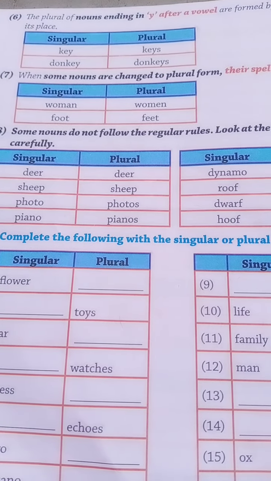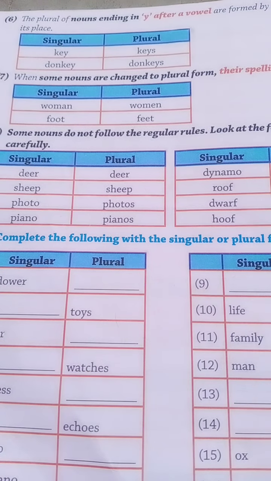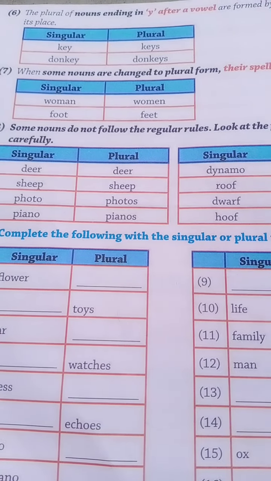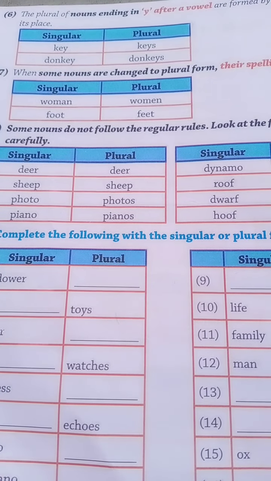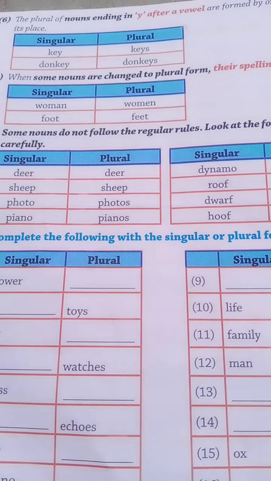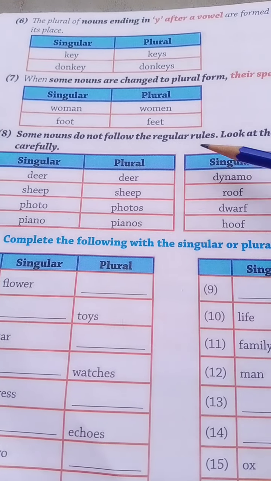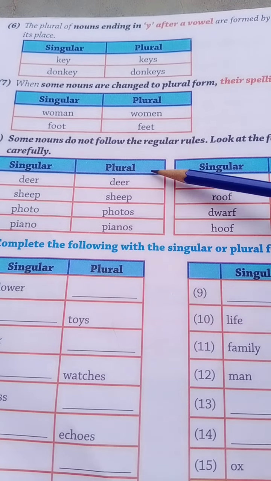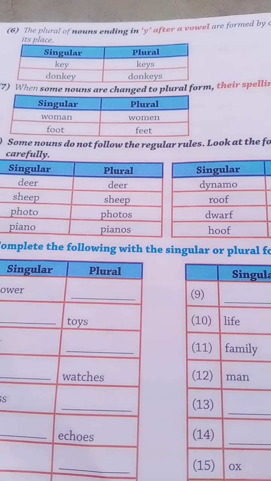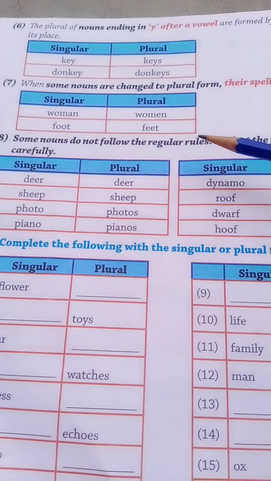The plural form of deer is also deer. In rare, non-standard contexts, the plural form can also be deers. So these do not follow the regular rules. And another one.